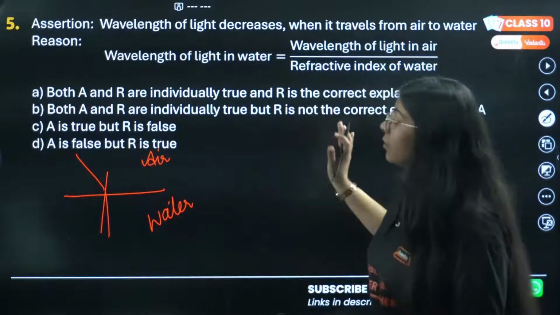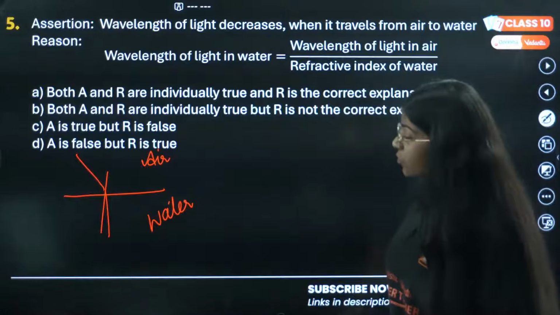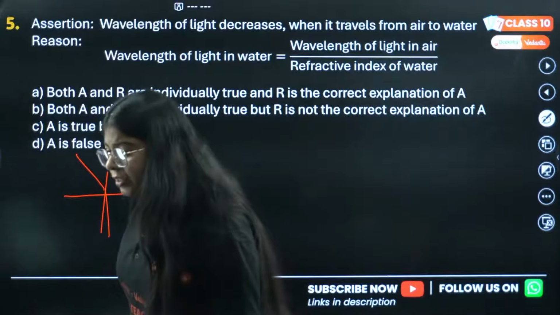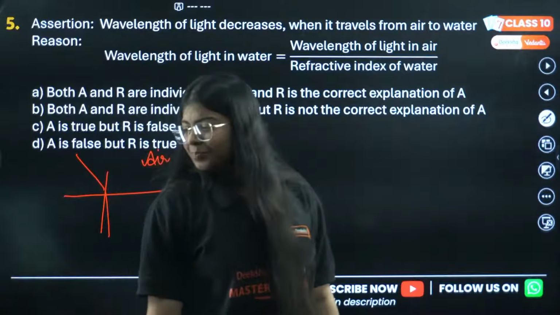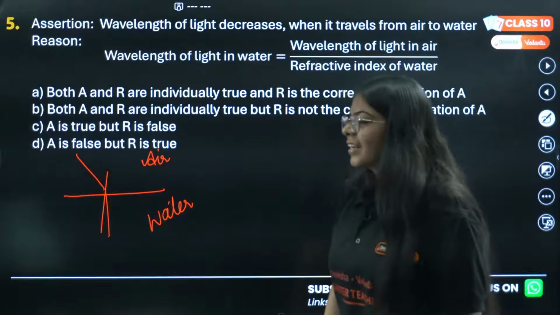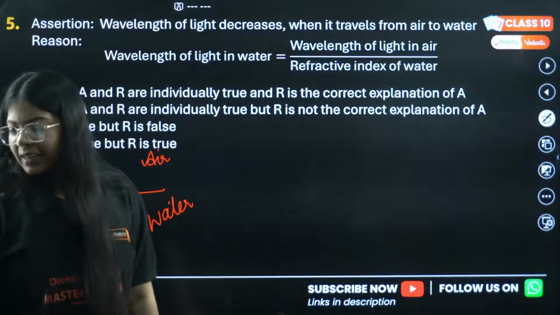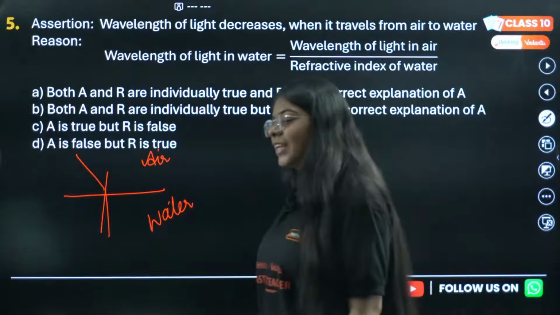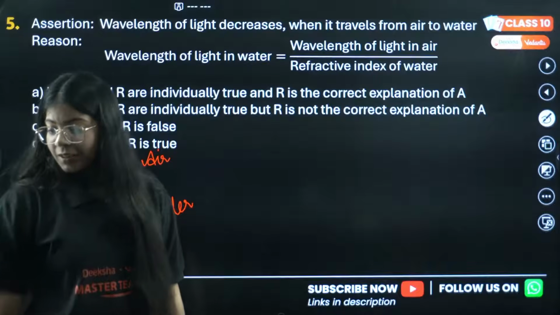Anyone who wants to answer this? Rohit is saying C: A is true but R is false. Tanya is saying A, Rajni is saying A, Jessica, if I remember correct, is saying A. Rohit is still going with C. Anyone else who wants to say B or D?